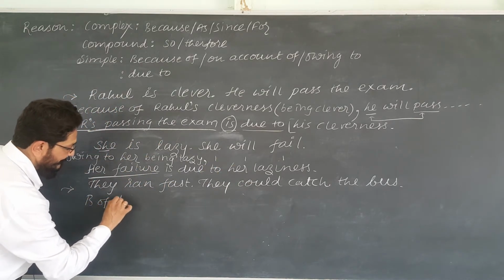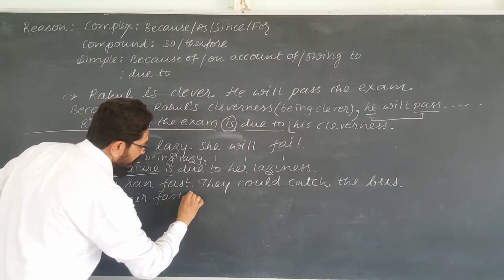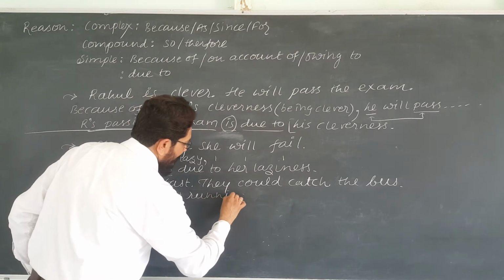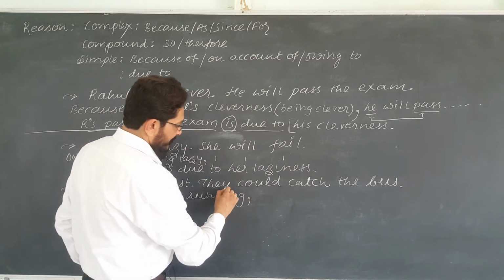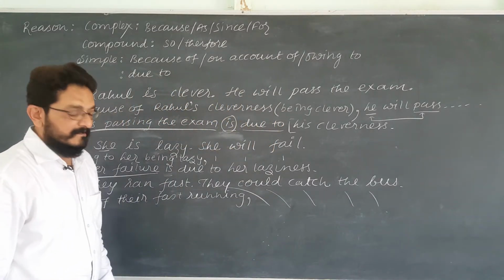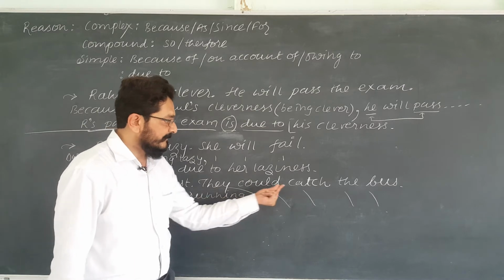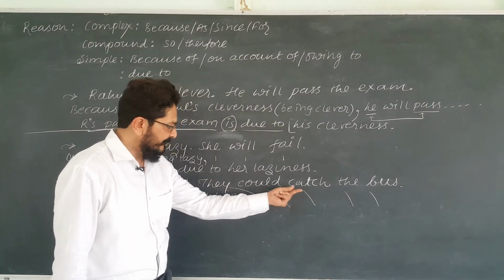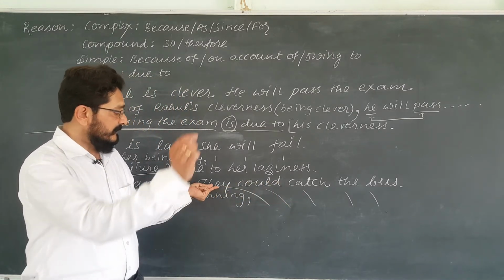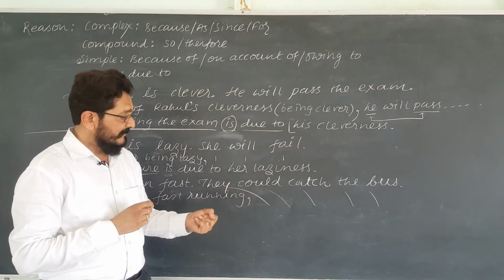Because of their fast running, or running fast, they could catch the bus. This is what? Simple. Why? Because there is one subject and there is one finite verb. Why is this a finite verb? Because it is associated with the subject they using an auxiliary.